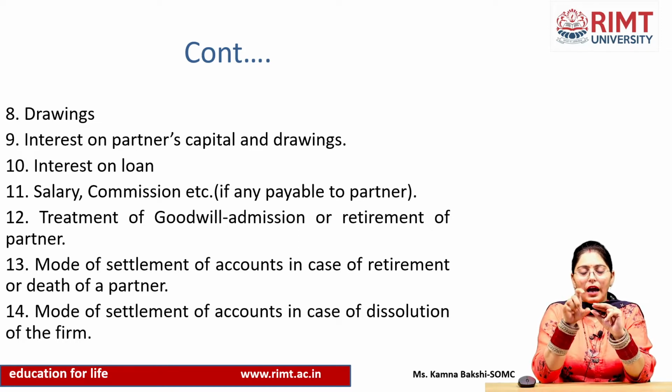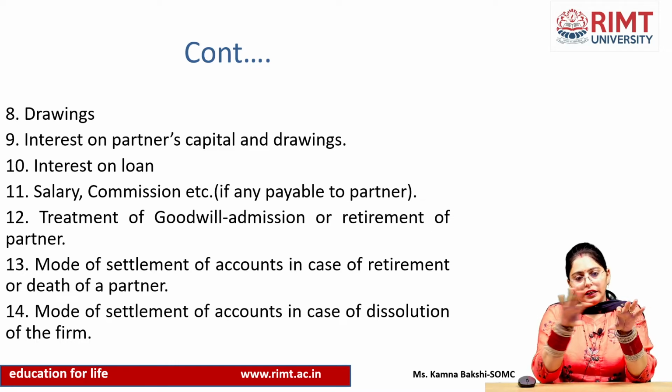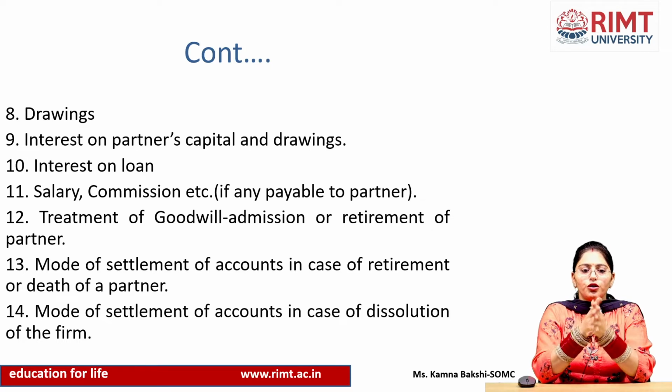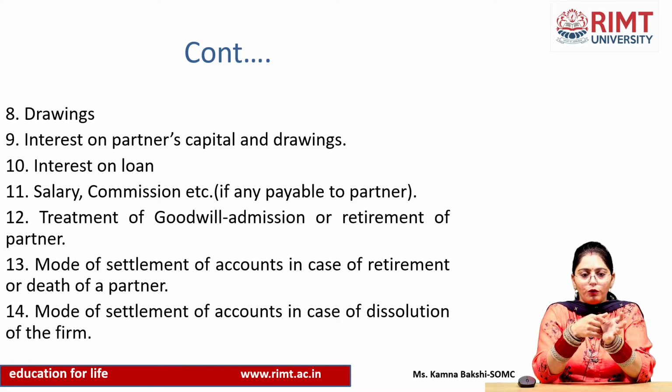In case of inherited goodwill, meaning the goodwill earned by the firm's popularity, we have to make a computation for it. But if it is purchased goodwill, there is no need to make any computation because we have the figure, because we have paid the amount for the goodwill. Now, we get the amount of goodwill, whether purchased or inherited. The question is how we will treat the amount of goodwill in our books in case of admission or retirement, whether we show the amount of goodwill brought by the admitted partner or paid to the retiring partner, and how we will show it in our books of accounts.